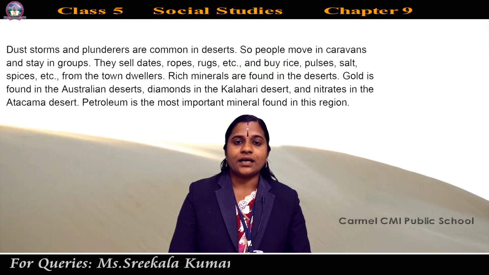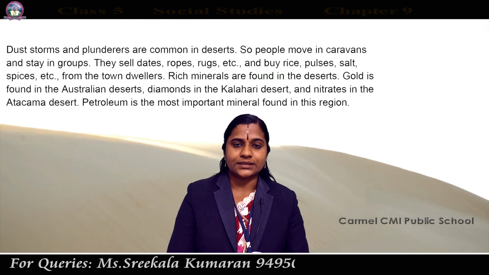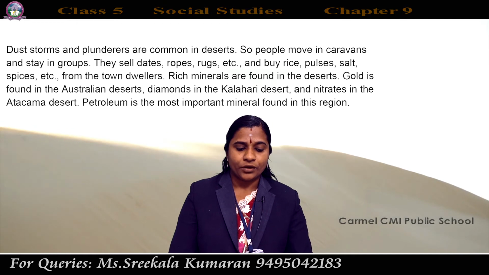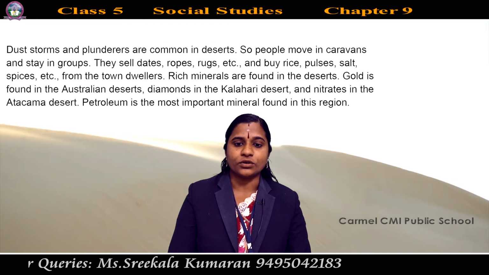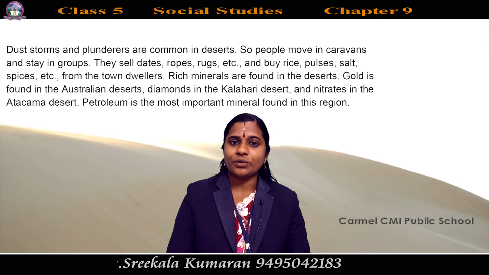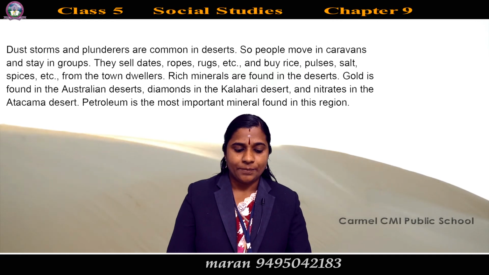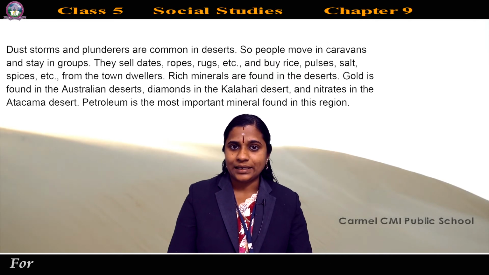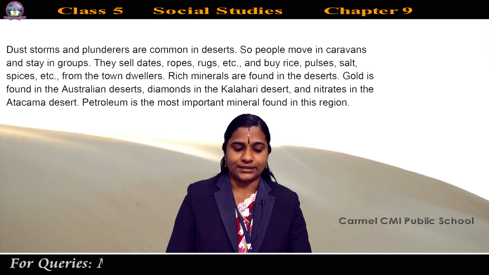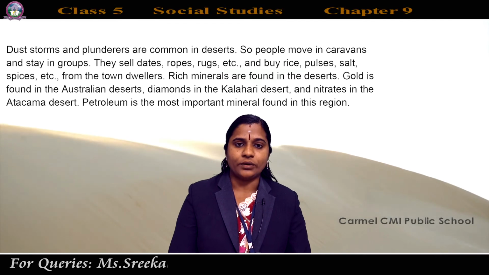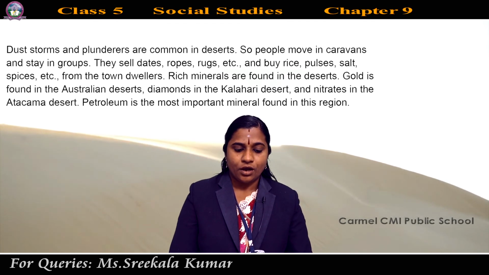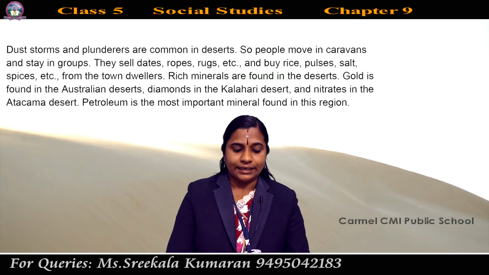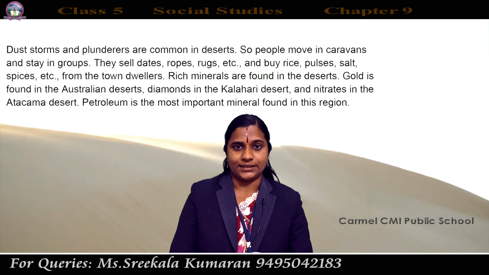And rich minerals are found in the desert. Which are the minerals found in the desert? Gold is found in the Australian desert. Diamond is found in the Kalahari desert. And nitrate is found in the Atacama desert. Gold in the Australian desert, diamond in the Kalahari desert, nitrate in the Atacama desert.